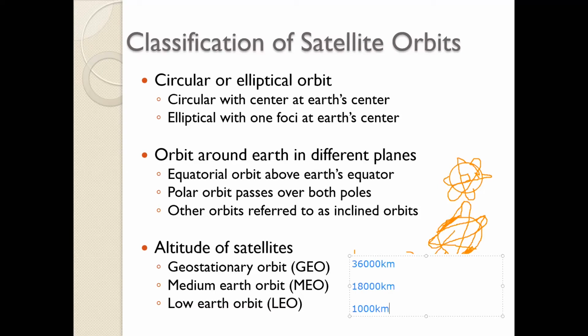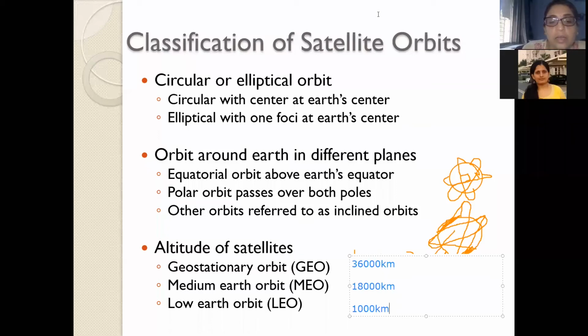That is more easily done using your low earth orbits, and therefore they were actually helping us to communicate.